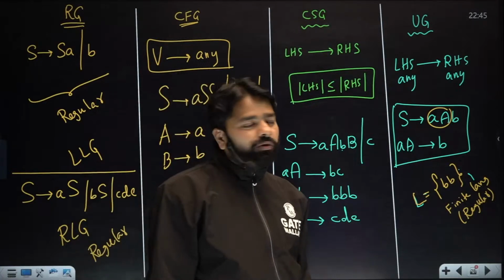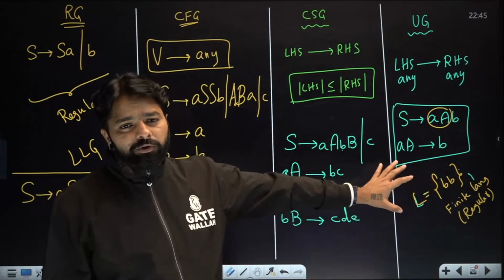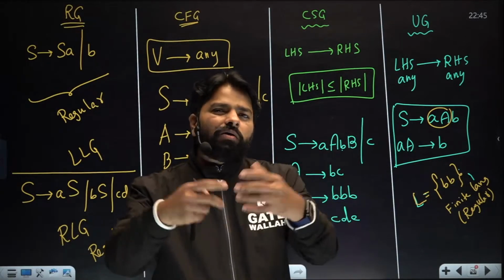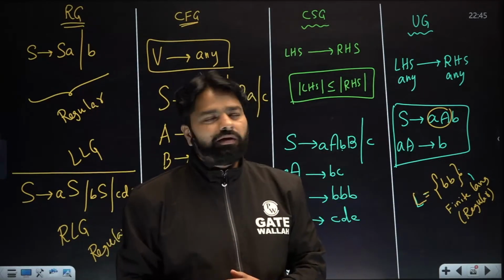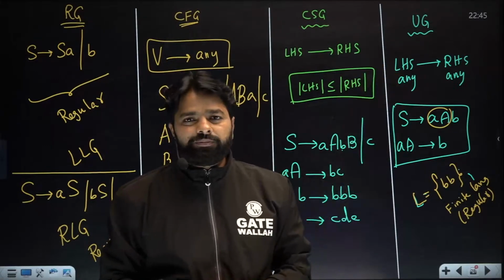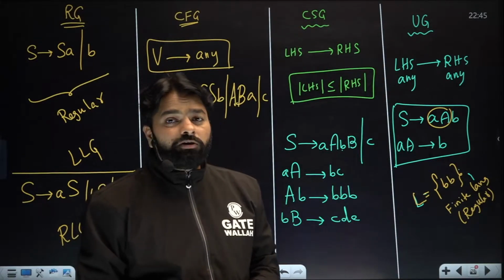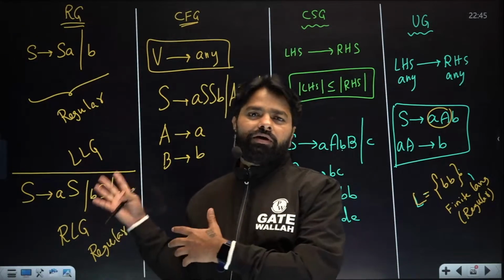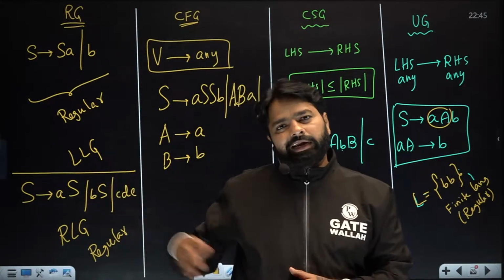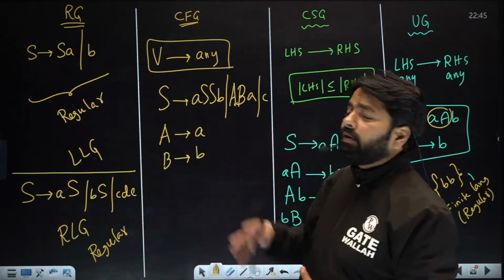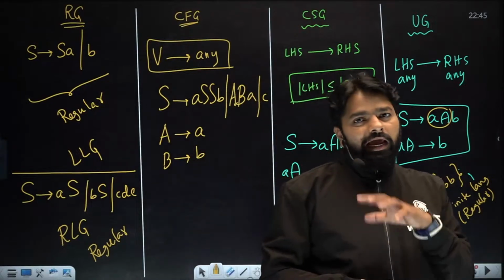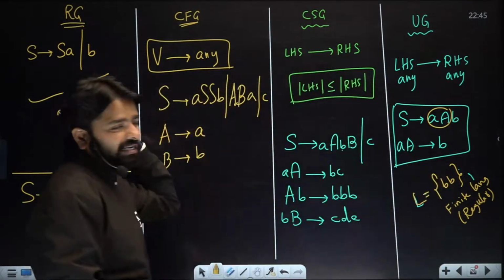From the exam point of view, an exam question is possible here: for a regular language, do you always require a regular grammar? No need. You can also have an unrestricted grammar. You can write a regular grammar, context-free grammar, context-sensitive grammar, or unrestricted grammar. A regular language can be generated by any of these grammars.